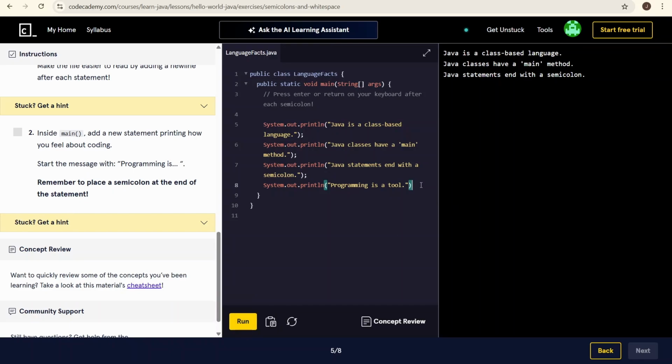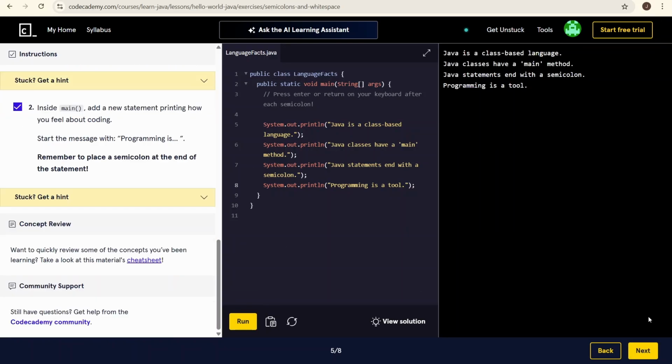And then, oh, you're right, almost forgot the semicolon. Very nice.